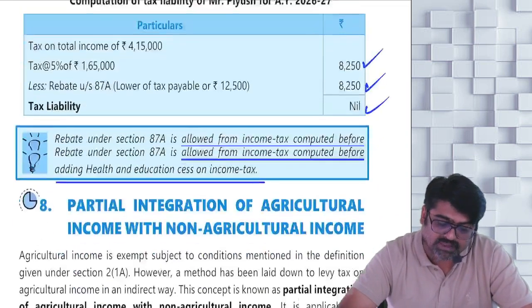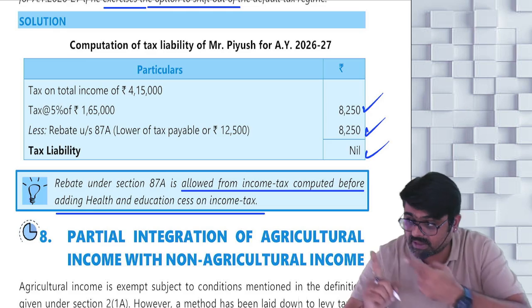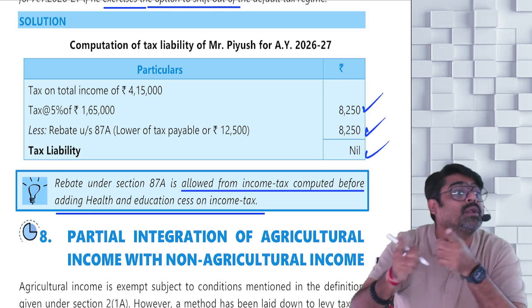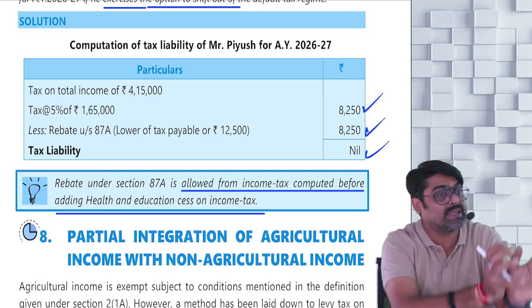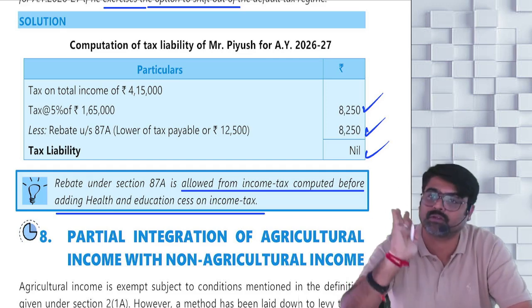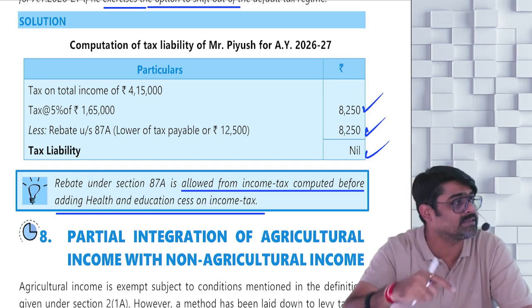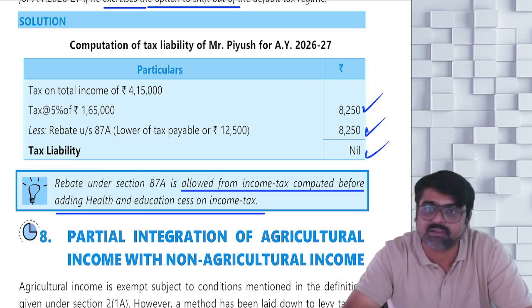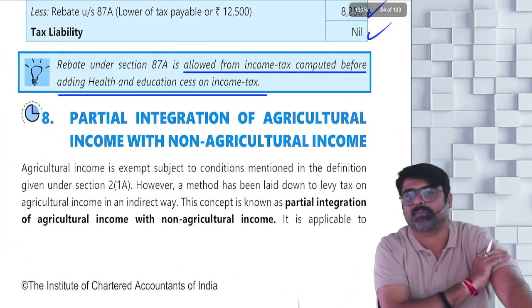Yes or no? And please remember, the rebate cannot be taken for taxes on special incomes. So whatever tax you are claiming as rebate is a tax on your normal incomes. Yes or no? So taxes on special incomes, remove them. Those taxes you are supposed to pay. After removing that tax, whatever tax remains, that tax only you are supposed to claim as rebate, to the extent of 12,500 or a maximum of 60,000, depending on what type of tax regime you are following. Understanding? Now see, can you see the partial integration concept?